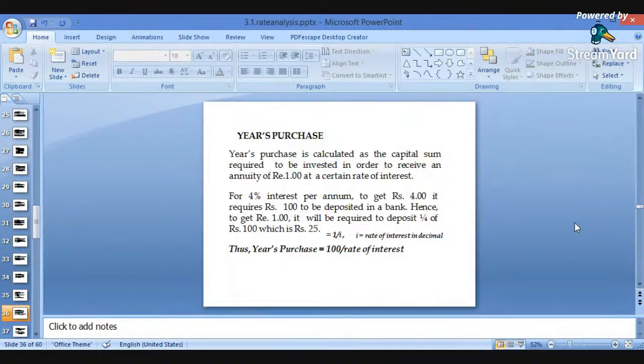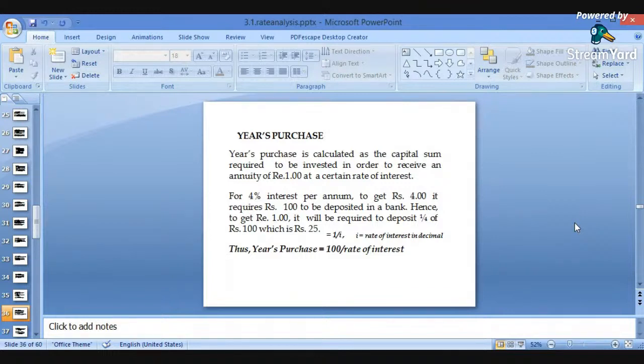So years purchase is calculated as the capital sum required to be invested in order to receive an annuity of rupees 1 at a certain rate of interest. So we are receiving only 1 rupee, at a certain rate of interest, from the capital sum.